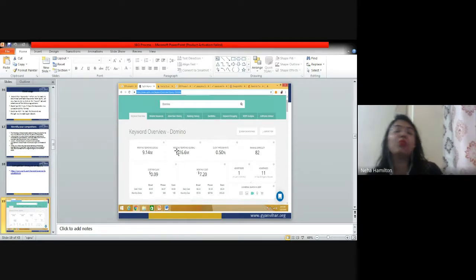Monthly. See, why are they getting searches in millions? Because we do not remember the name of the website. If you want to order pizza from Domino's, what will you do? Just think of it. You will open Google and you will type Domino's. That's it. That's what you're going to do, right? So that is what everybody else is doing. That's why the total number of monthly searches is in millions, right?